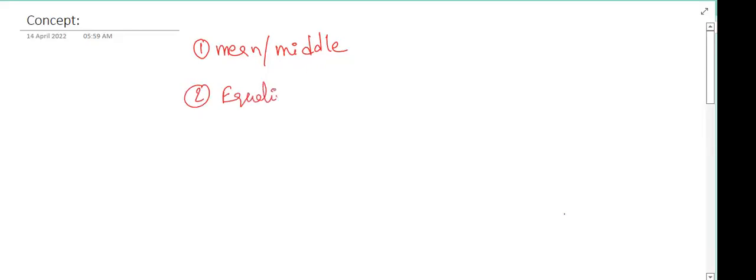One is, tell me, mean or middle, and the other is equality or equal distribution. Okay, so when we have to use the first concept, tell me when we can use the first concept.